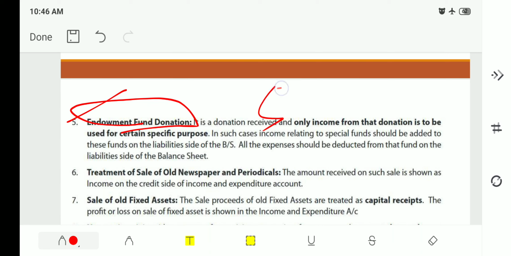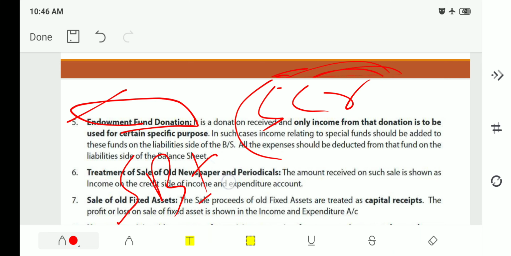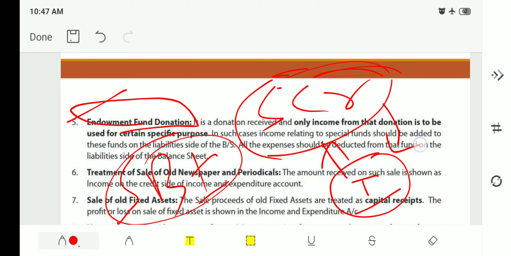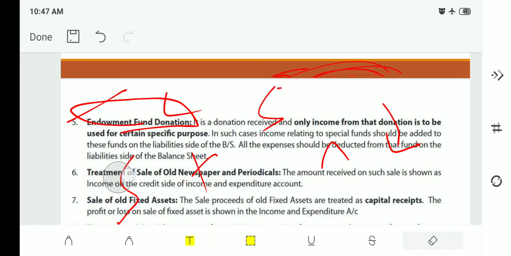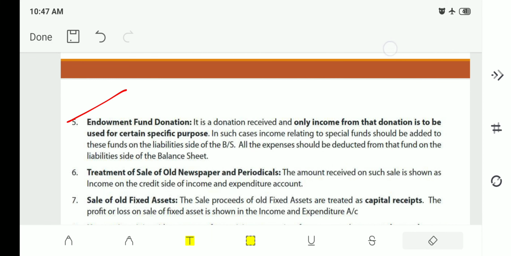See, I say that I will donate 5 crore rupees, or I will keep a fixed deposit of 5 crore rupees in an SBI bank, and I say whatever interest is earned by this 5 crore will be given to the NPO, non-profit organization. Now, using only the interest that is earned by this 5 crore rupees is called endowment fund donation. Now we will try to understand it with the definition.